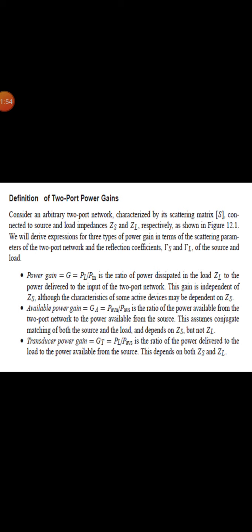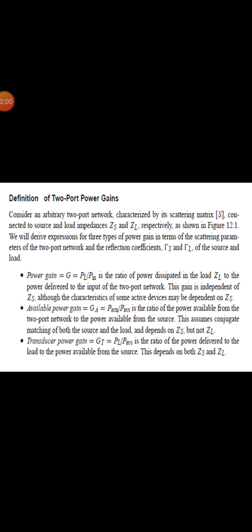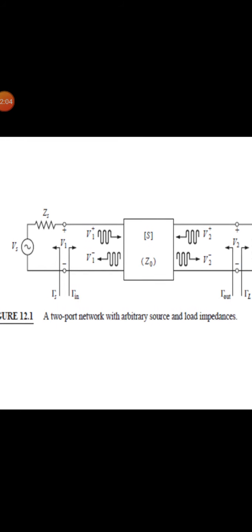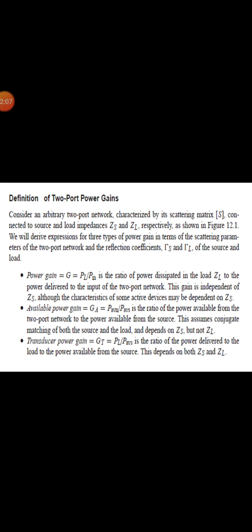Here, consider an arbitrary two-port network characterized by its scattering matrix and connected to source and load impedances ZS and ZL, as shown in this figure. Now, we will derive the expressions for three types of power gains in terms of the scattering parameters of the two-port network and the reflection coefficients Gamma S and Gamma L of the source and the load, where Gamma S is the reflection coefficient of the source and Gamma L is the reflection coefficient of the load.